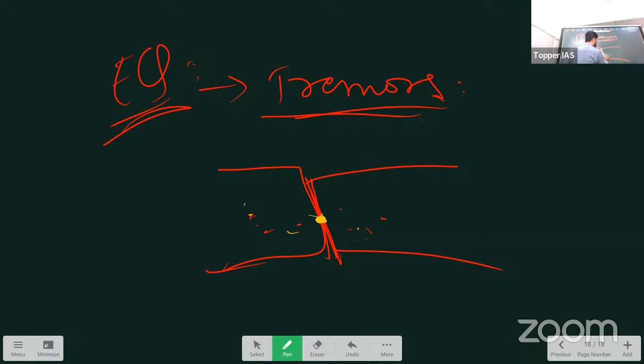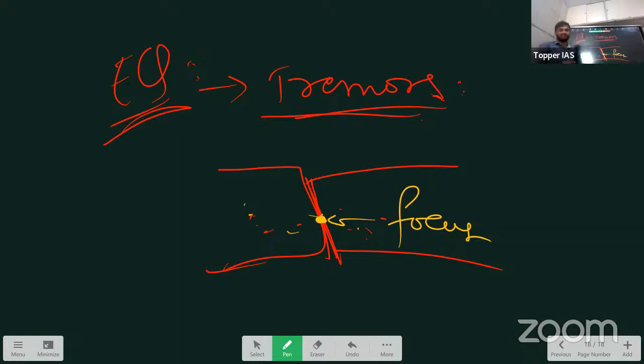This point is called focus. At the focus, energy is releasing. At the focus, all the seismic waves or earthquake waves are originating at that point. That point is called focus. It is in the interior. Correct? It is in the interior.